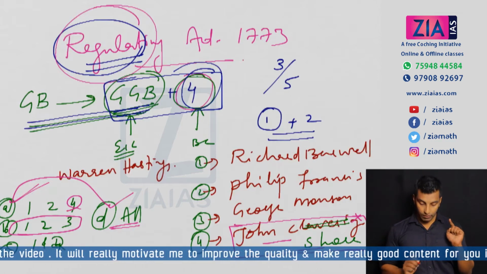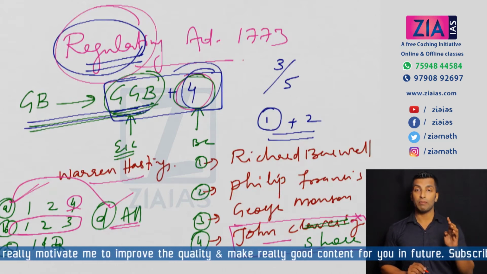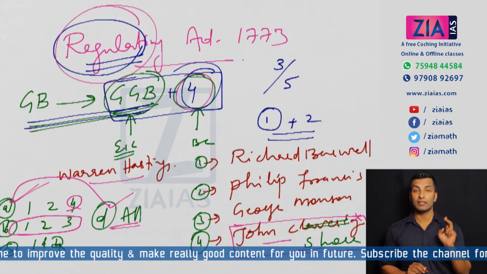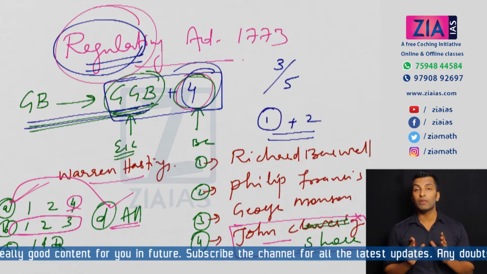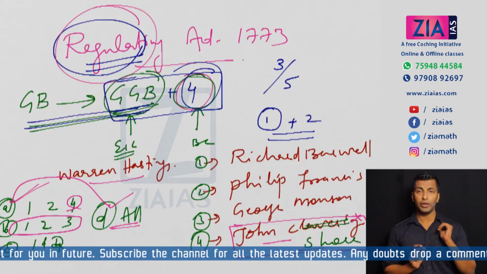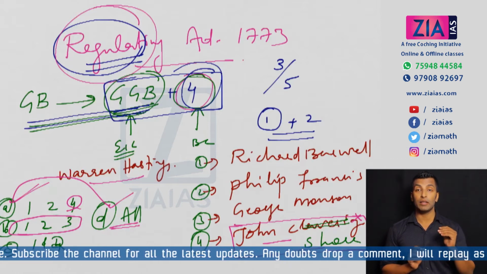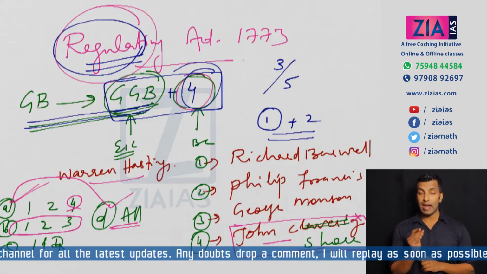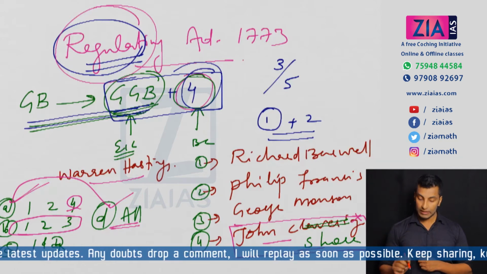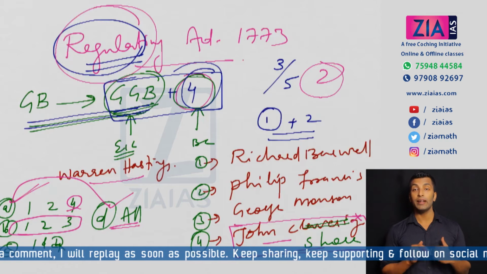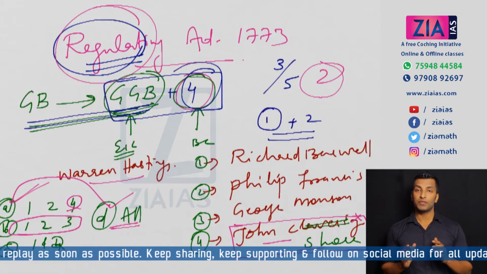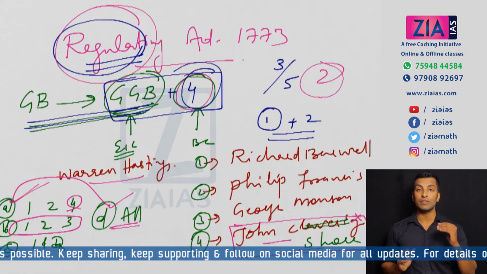And the first Governor General was Warren Hastings, and the 4 members were Richard Barwell, Philip Francis, George Monson, and John Clavering. Okay, and the problem with this act was, I already told you, the decisions were implemented on the basis of majority, and if Warren Hastings wants to implement any of his decisions, he needs the support of a minimum of 2, because he needs 3 out of 5, right? But right from day 1, 3 out of these 4 gentlemen were always against Warren Hastings.